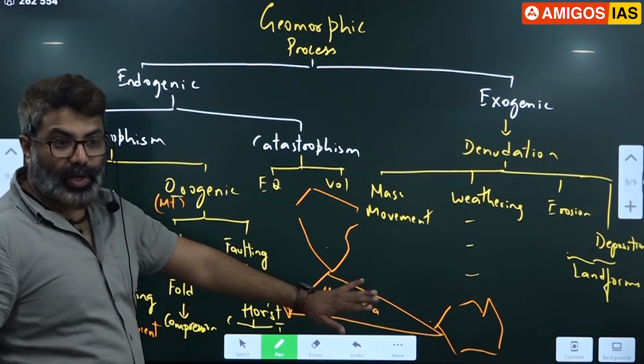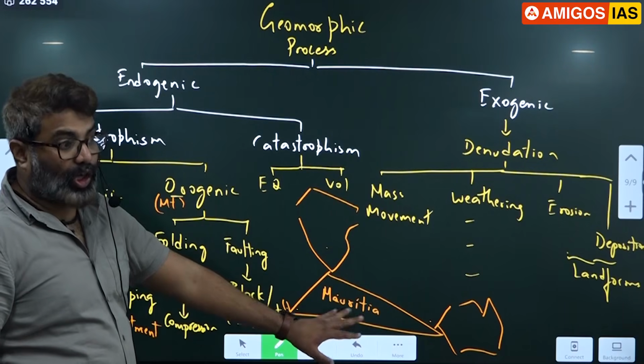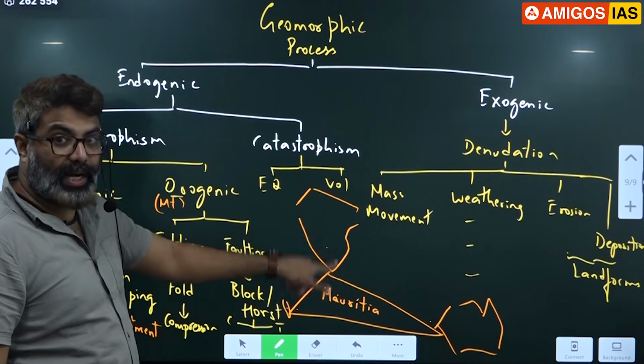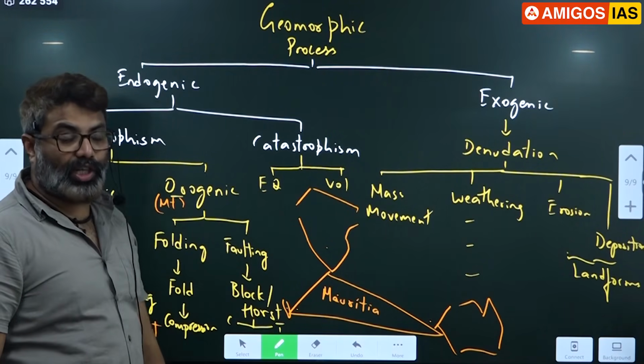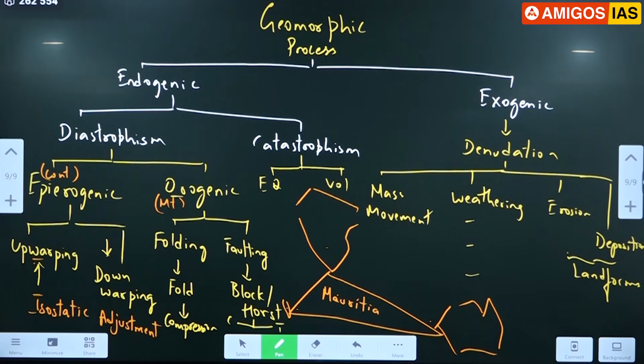This is a research level topic. But they can ask in future, where is Mauritius? So just remember, between India, Madagascar and Australia. Mark it as important.